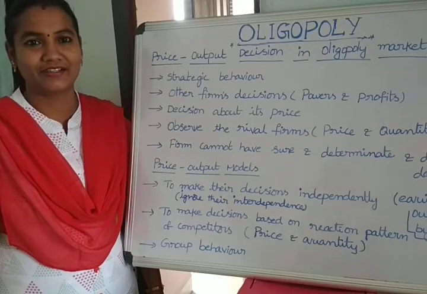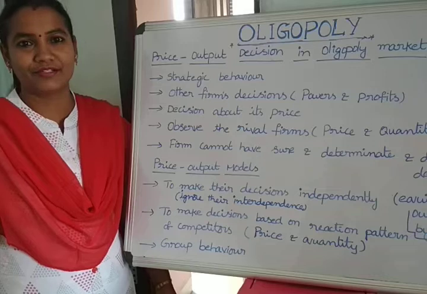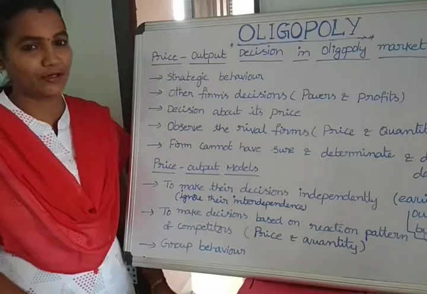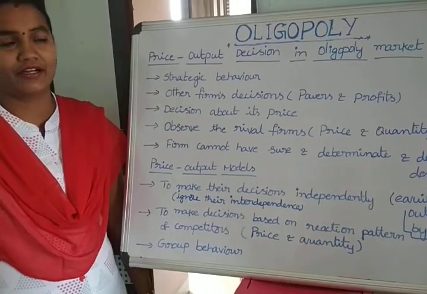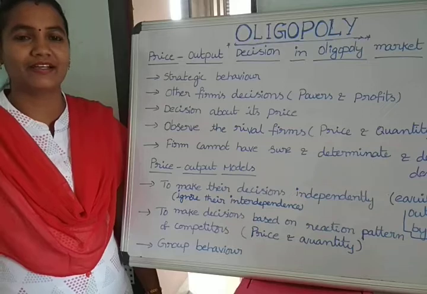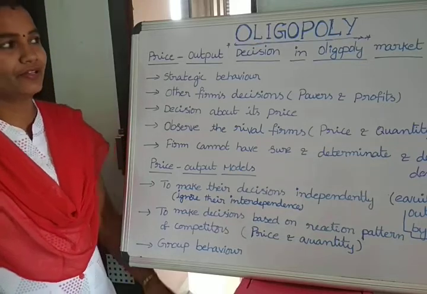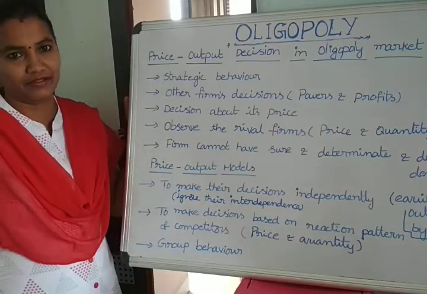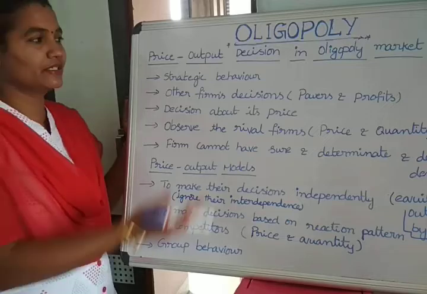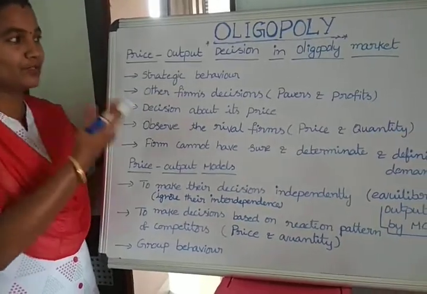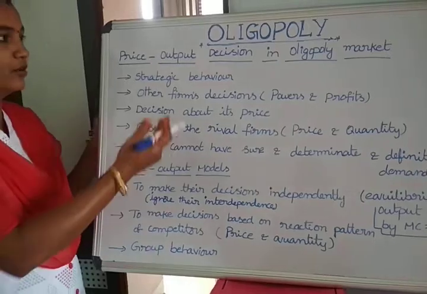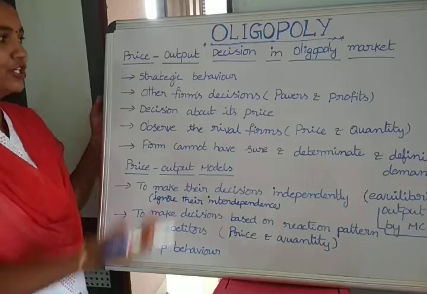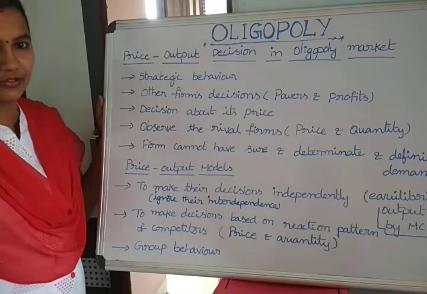Good morning, students. From the last videos onwards, we are explaining different topics in business economics for CA Foundation, and we have already started the oligopoly market in the last videos. So today we are going to discuss how to determine the price and output under the oligopoly market, meaning how much output and how much price firms decide under oligopoly. Now we are going to discuss decisions about price and output.